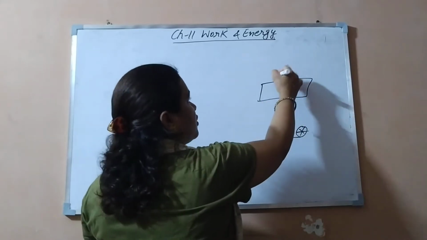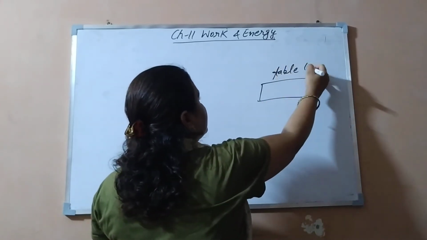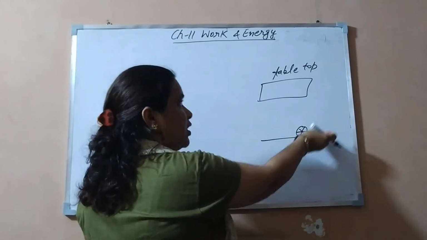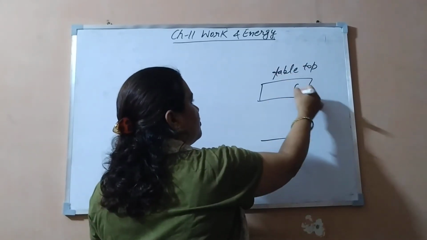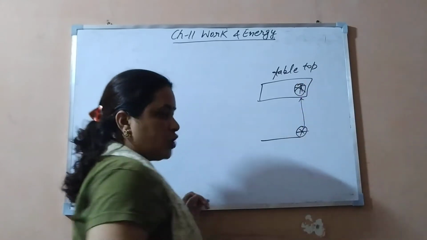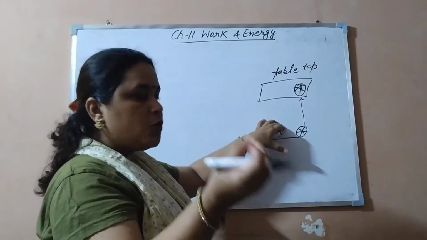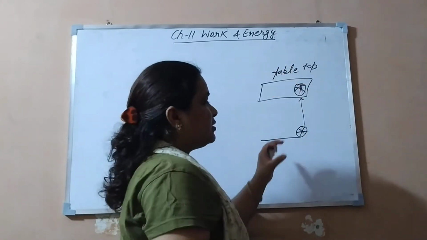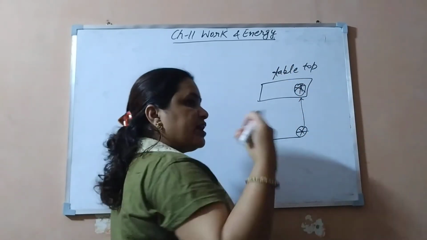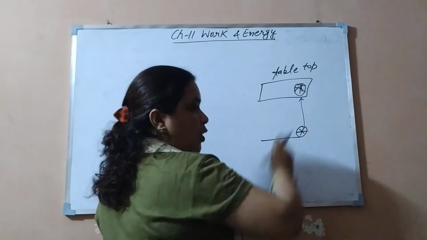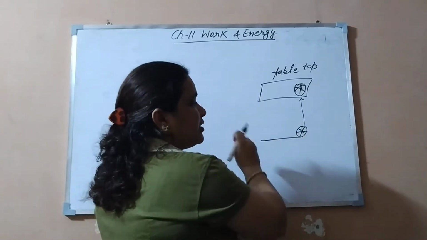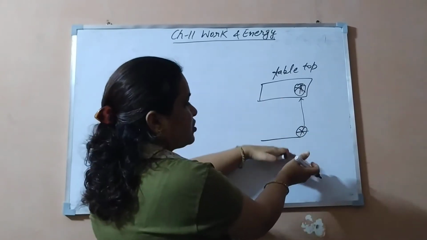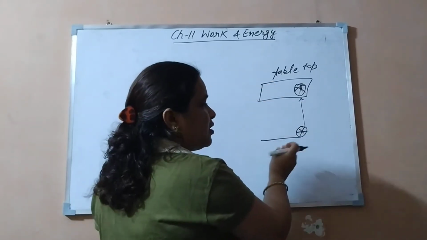When you are lifting the ball and putting it on the table, you are transferring your energy to the ball, and its position changes. So there is a change in the position of the body.